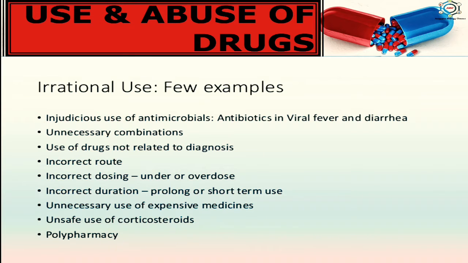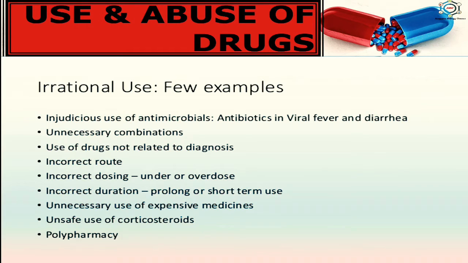Now, irrational use. Here you can see a few examples: injudicious use of antimicrobials, unnecessary combinations, use of drugs not related to diagnosis, incorrect route, incorrect dosing such as under or overdose, incorrect duration, that is prolonged or short-term use, unnecessary use of expensive medicines, unsafe use of corticosteroids and polypharmacy. These are a few examples of irrational use.